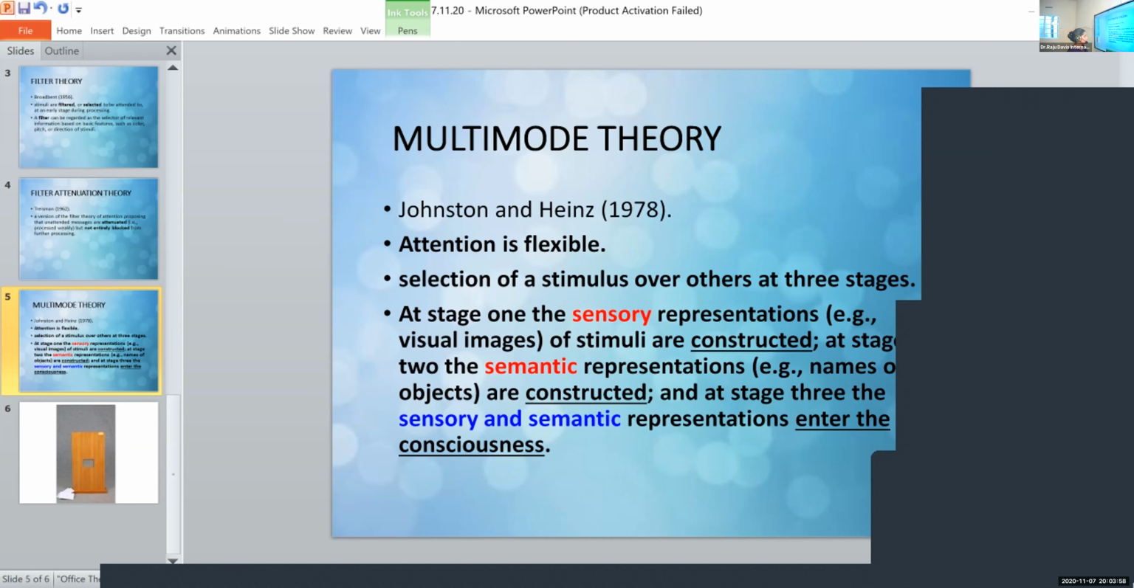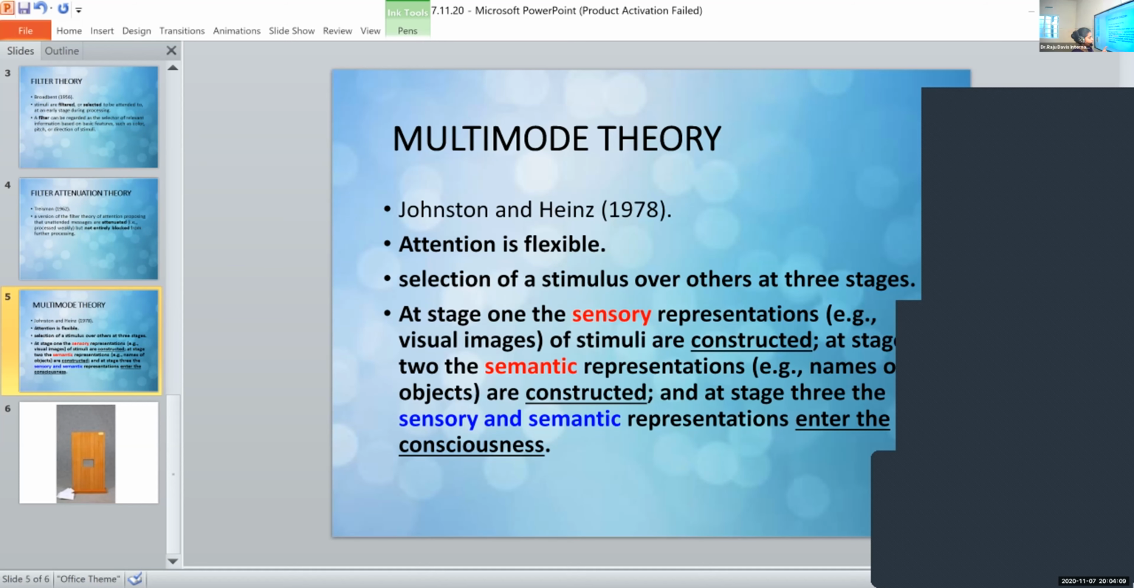Yes. At stage 1, that is the early stage, sensory representations, that is the visual image of stimuli, are constructed. Construction of sensory information is what happens at stage 1. If it is something that we see, then the visual image of the thing is made. That is, sensory representation is made.